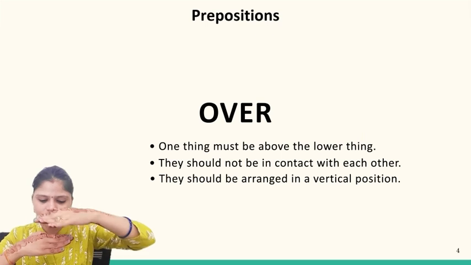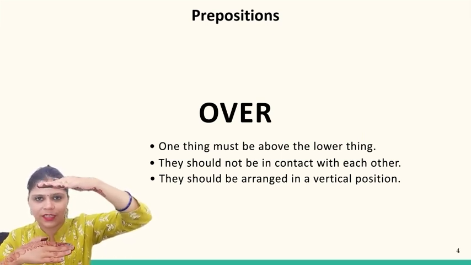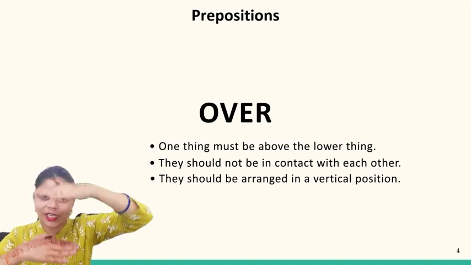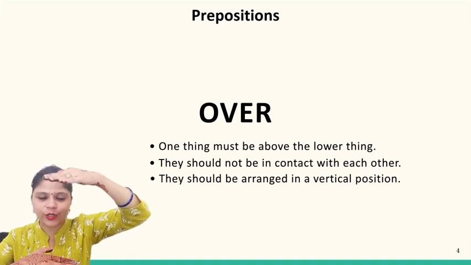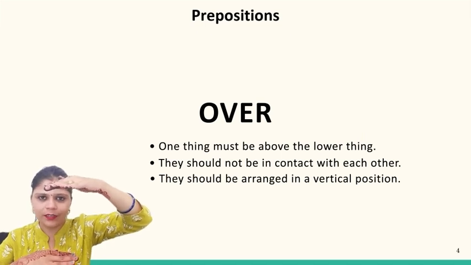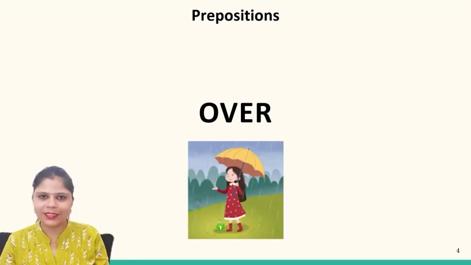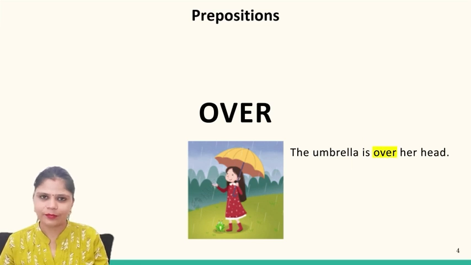So first condition, one thing must be above the lower thing. Second thing, they should not touch each other. And the third thing, they should be vertically arranged. For example, as you can see, the umbrella is over her head. The fan is over me.